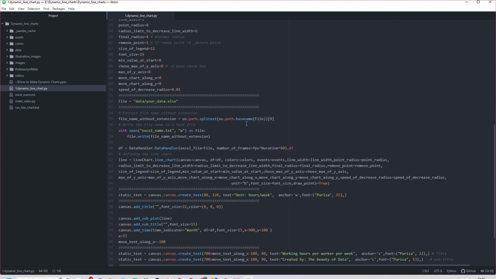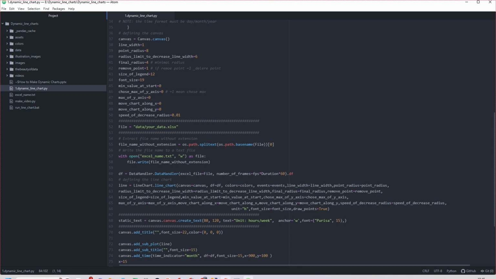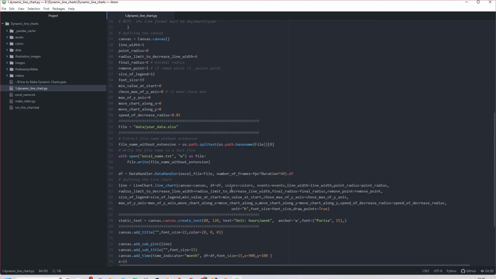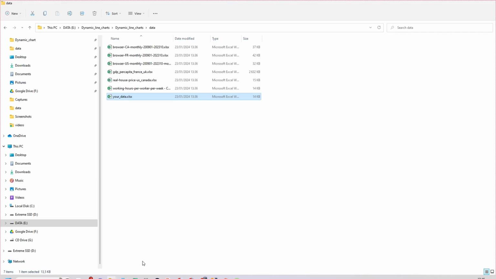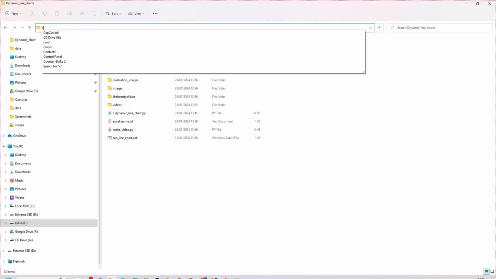Now everything is okay, but you may want to change the color. So I will run it the first time to see what happens. To run this, you need to go to this folder. Just before the file details, you click here and type cmd.